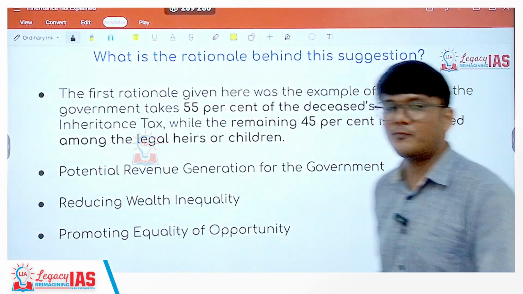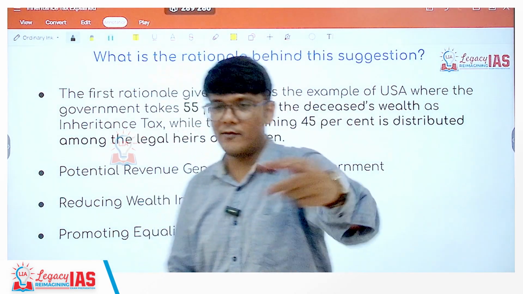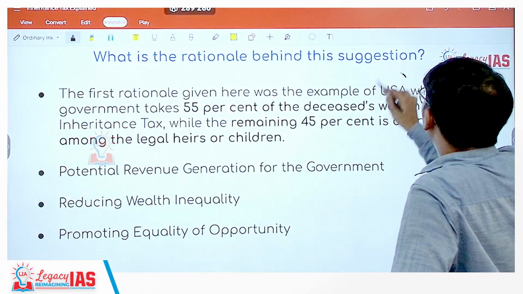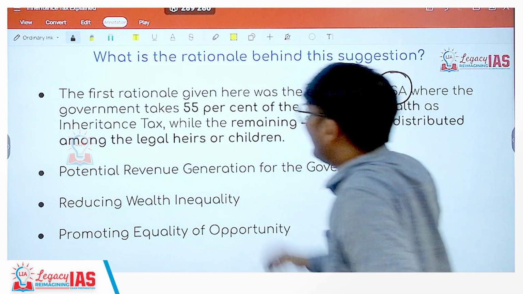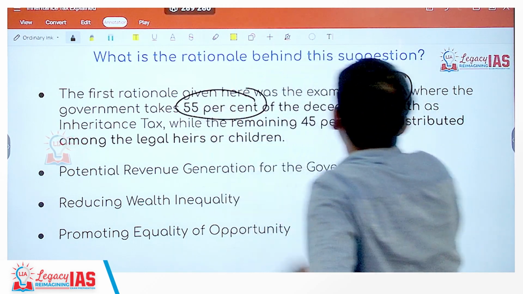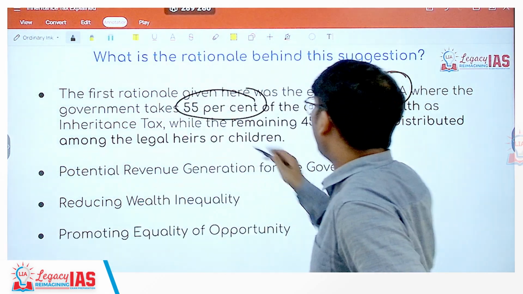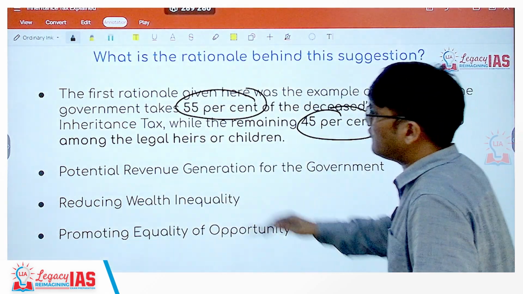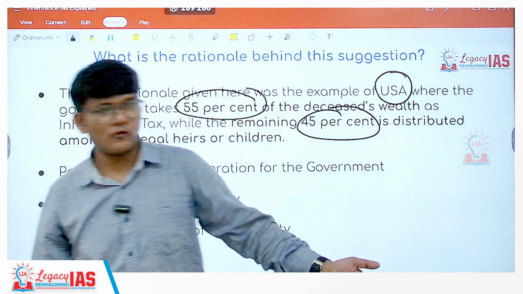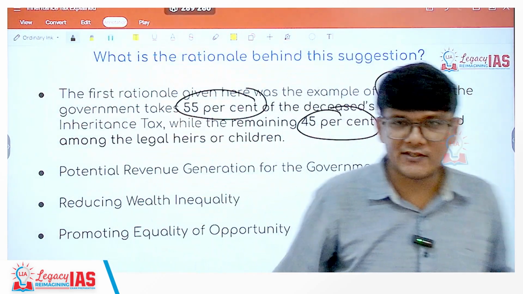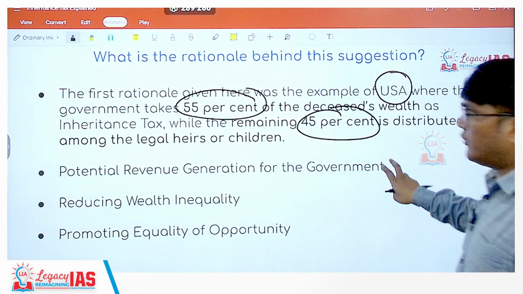It does not mean just because some other country is doing it, you also do it. But one of the rationales was this: the USA has inheritance tax up to 55%. Right, inheritance tax is there. So 55% is tax and the remaining 45% is distributed among the legal heirs. So a sort of estate duty kind of inheritance tax is there in the USA. So this is one rationale.